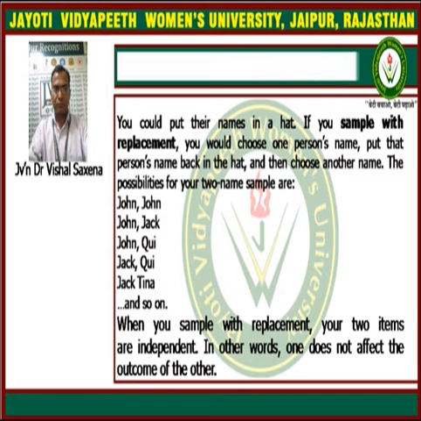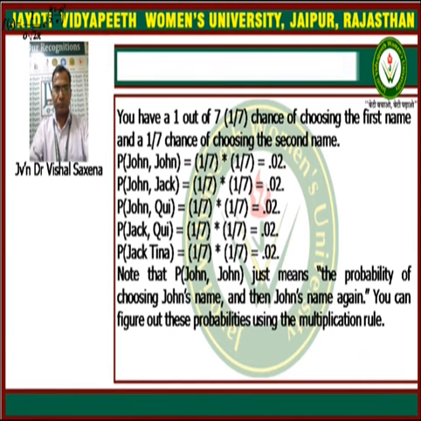When we draw the first name, all the members are there, and when we draw the second name, all the members are again there, because no member is withdrawn. In other words, one does not affect the outcome of the other.